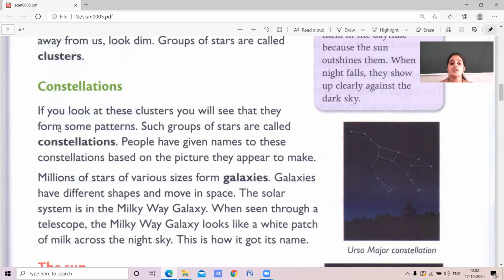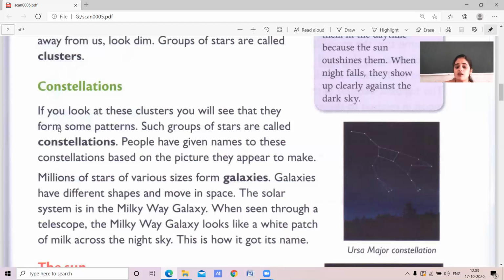Okay, children, a group of stars, we call them clusters. This cluster of stars forms certain patterns in the night sky. That pattern, we call constellations, children. People have given names to the constellations. Some are major, some are minor. Different names are given.